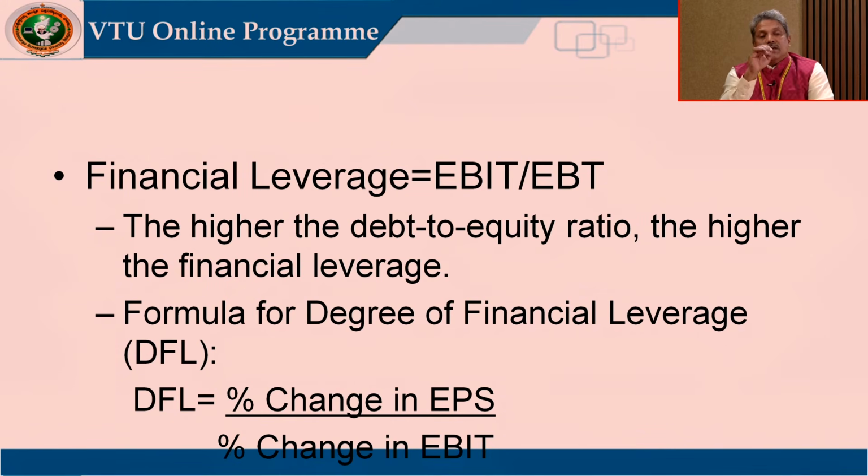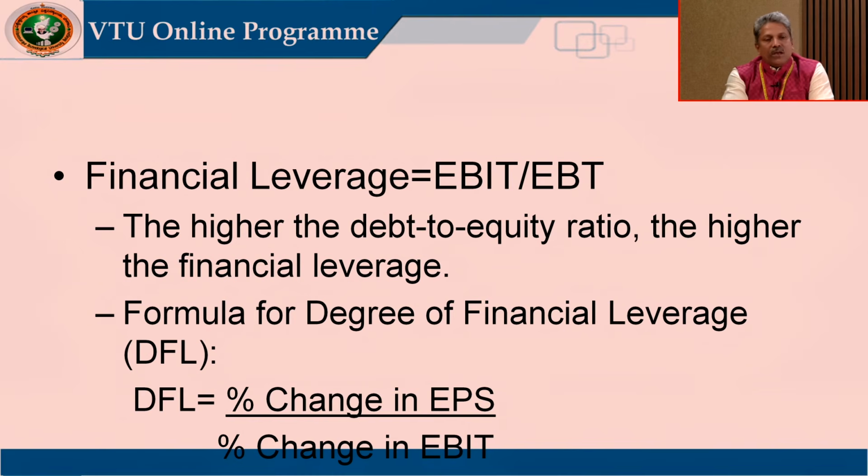So, here, the formula to find out financial leverage is earnings before interest and tax divided by EBT. The higher the debt to equity ratio, the higher the financial leverage. That means, as we have already seen, if debt is more than equity, then the financial leverage will be high.